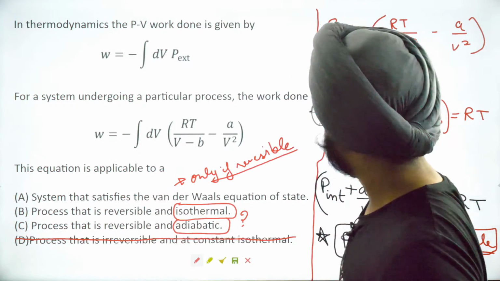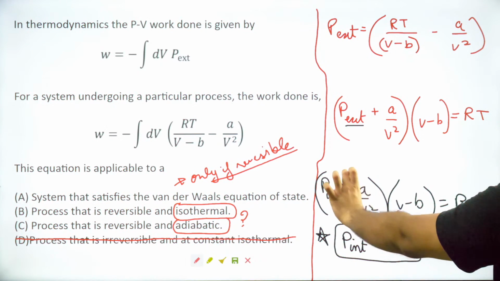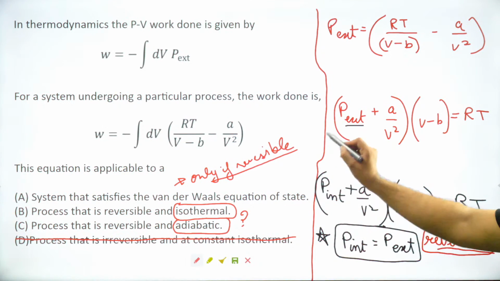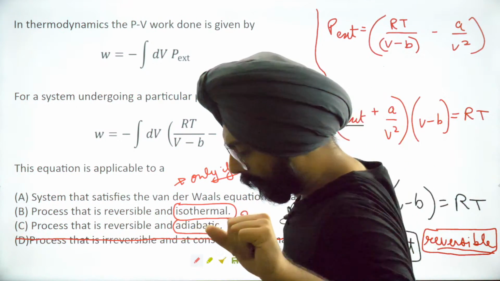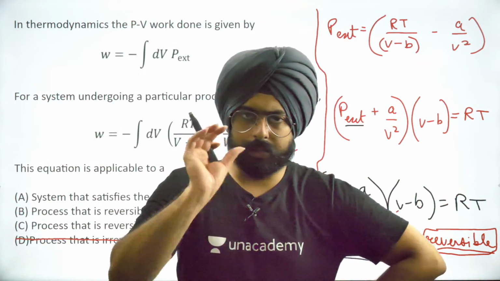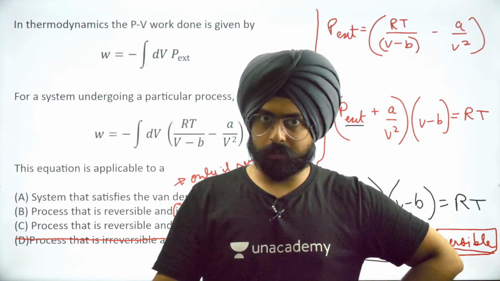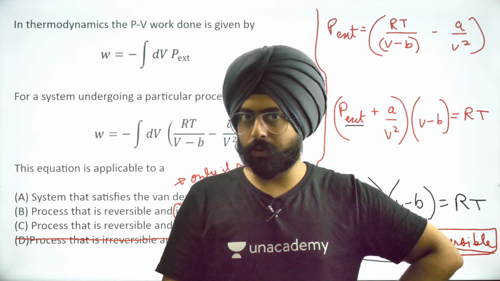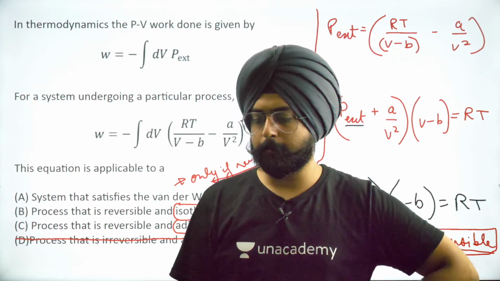अच्छा ये बताओ, Van der Waals equation? In the Van der Waals equation, the only thing you did is you changed P internal with P external, so the condition over here is reversibility. Okay, great. Now tell me, if there is a Van der Waals gas, a gas that follows the Van der Waals equation, will it follow the Van der Waals equation in an adiabatic process? Will it follow the Van der Waals equation in an isothermal process?